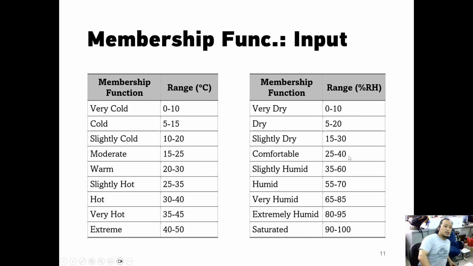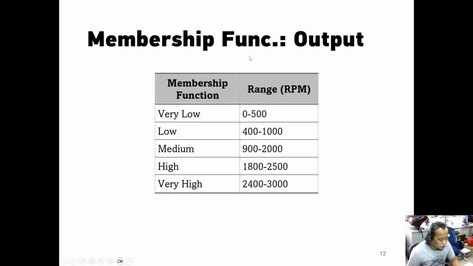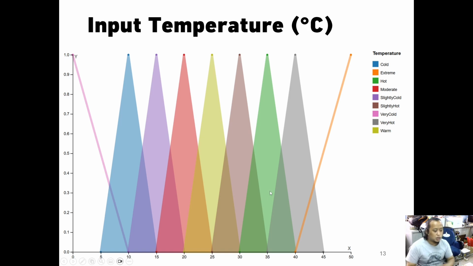And it has a fuzzifier of triangle type. And this is the output. It also has a membership function as a triangle. There are 5 outputs: very low, low, medium, high, very high. I define the range like this.